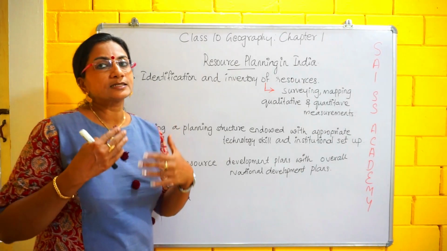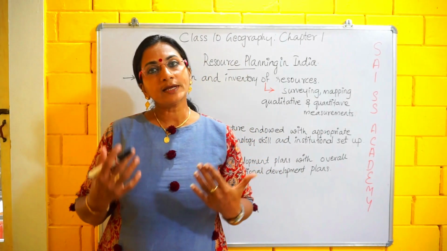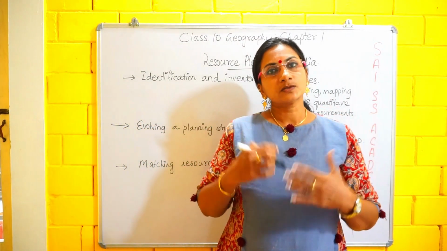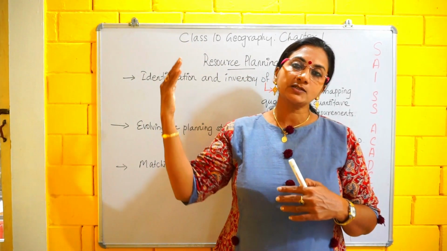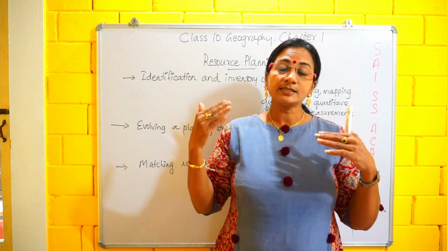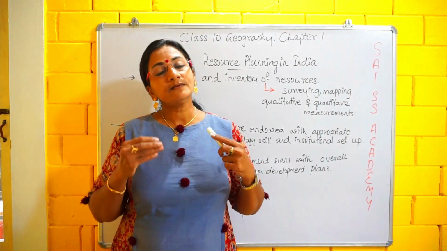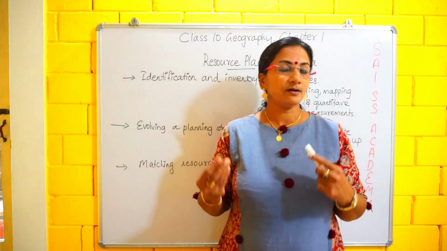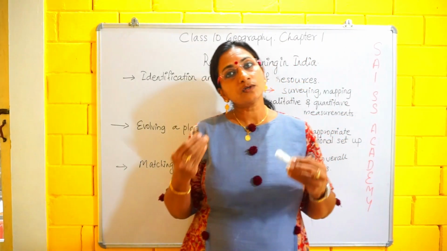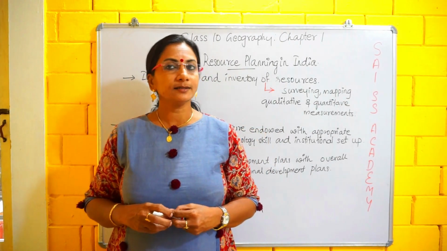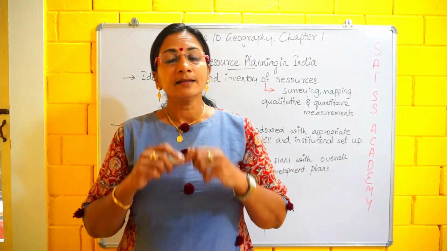Okay, next, if we look into the historical background of India, the colonial exploitation was only in the resource rich region. When we go back to history, when the Britishers ruled in India, first they started the exploitation in the resource rich region. They started with plantation agriculture. We already learned all these things, isn't it? They exploited the resource rich region more when compared to other areas. Okay, we have various resource planning working in India.